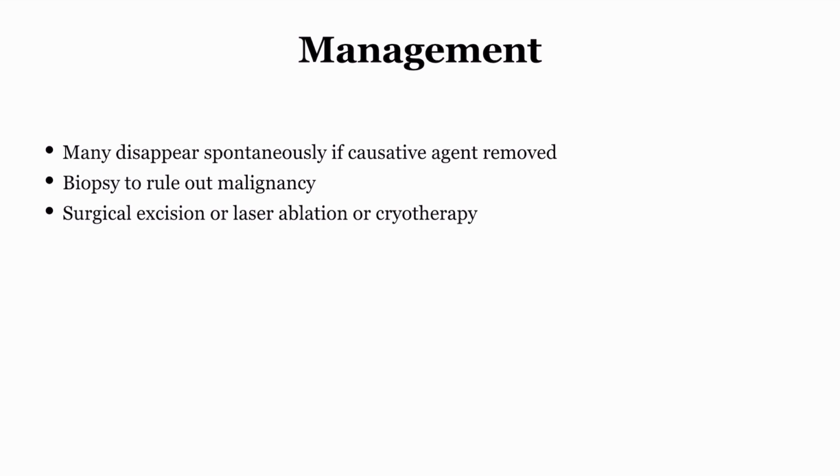When we cannot find any pathological cause or any other cause, then we say it's leukoplakia. So we have to do the biopsy to rule out malignancy, because it is a pre-malignant condition and it can later on lead to cancer. We have to see what is the stage of the disease, what is happening in the tissue. Then after the biopsy, we can do the surgical excision or the laser ablation or cryotherapy.